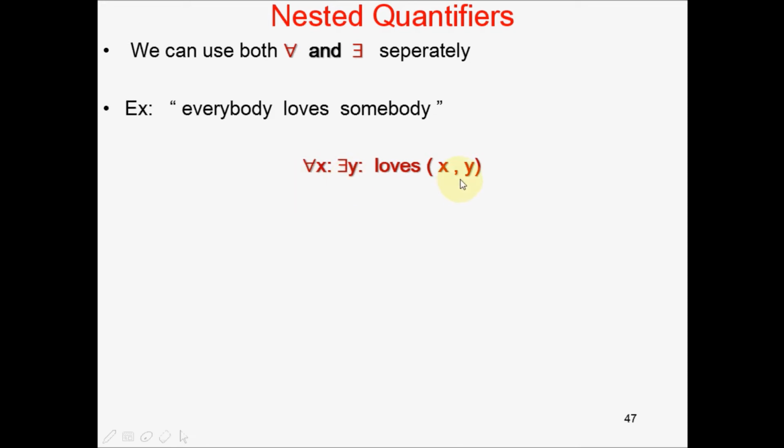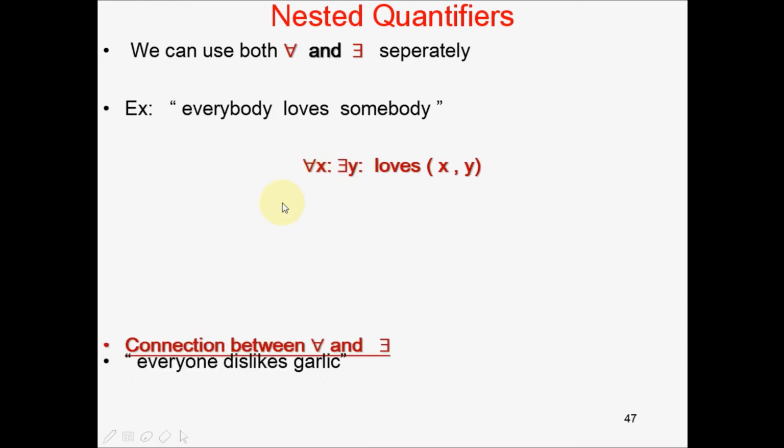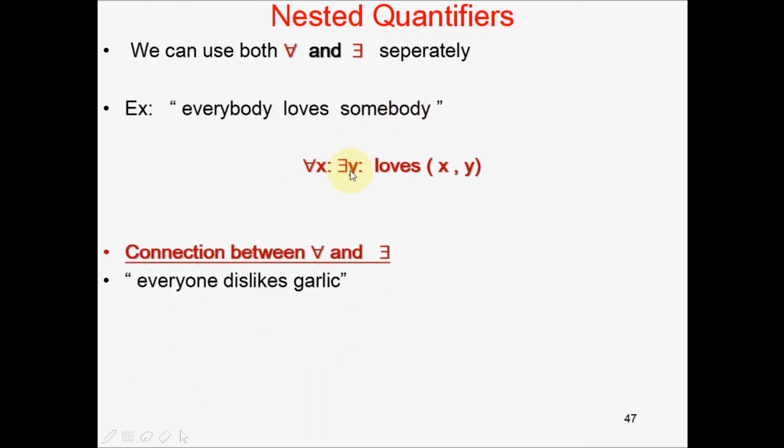In such sentences, the placement of x and y can also be interchanged. That means you can write y first and x next without changing the meaning of the sentence. They can be written in any order, provided the order of xy does not change.